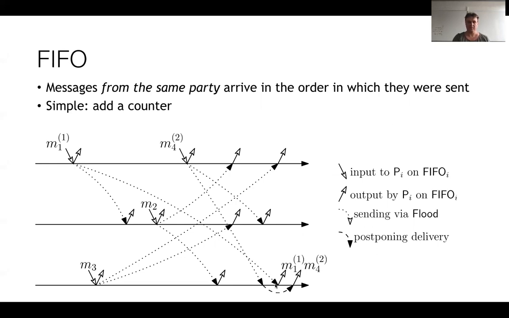So in the meantime, party 1 sends a second message. We're putting the counters up here in the exponent. That one actually arrives first. But because it has a 2 on it, party 3 will know to postpone the delivery of this thing and then output M1 here when it comes. And to not confuse postponed delivery with postponed local delivery, we do a slightly different dashed arrow like this. So that's how to read the figure. So that was very simple. That's not the most surprising algorithm in the world. And indeed, this was also just to set the stage and get used to these figures here.